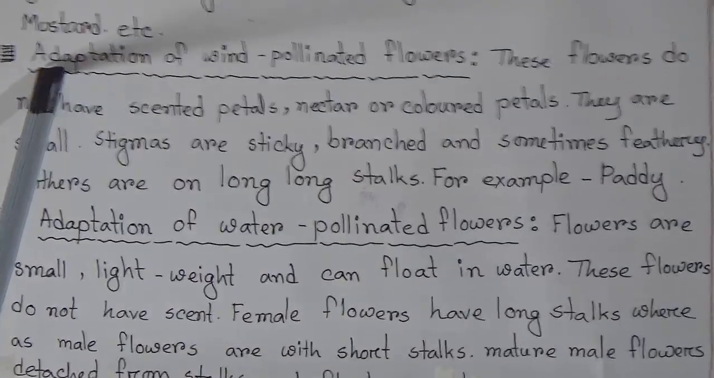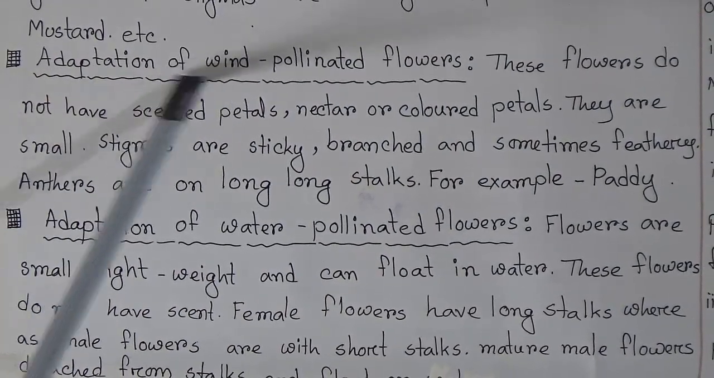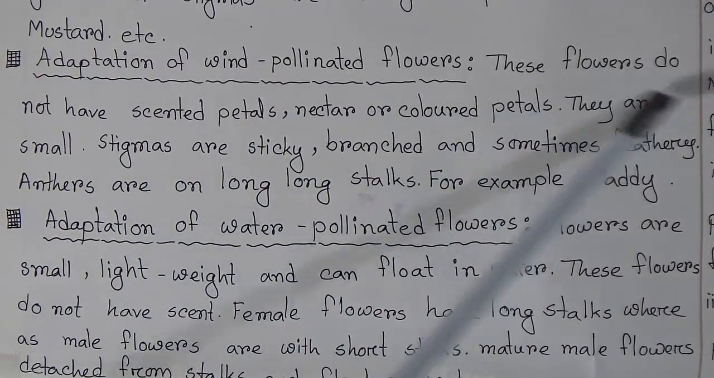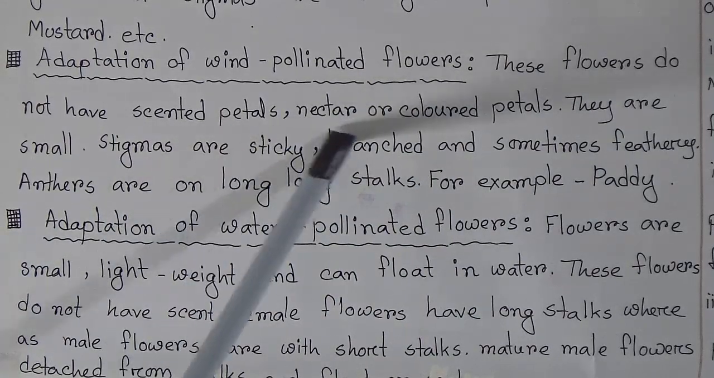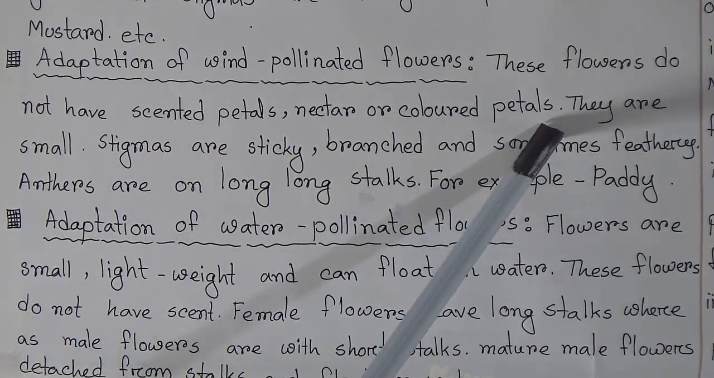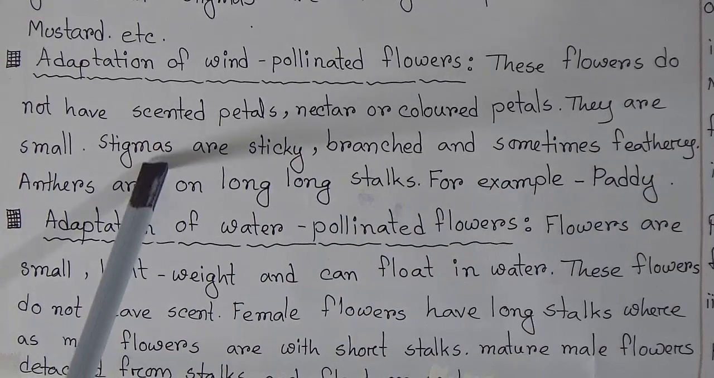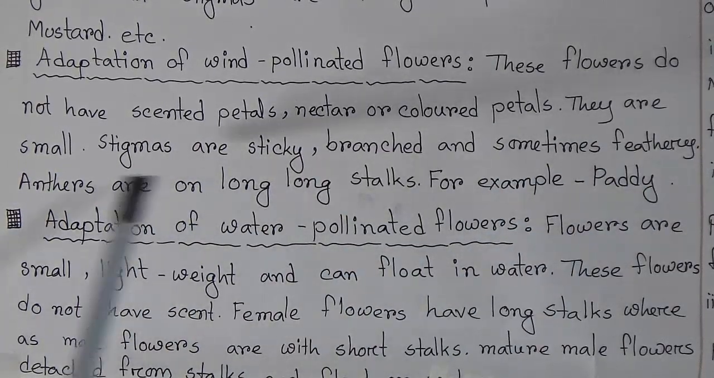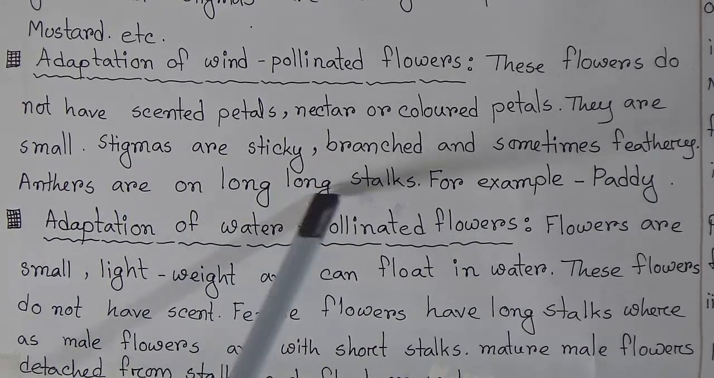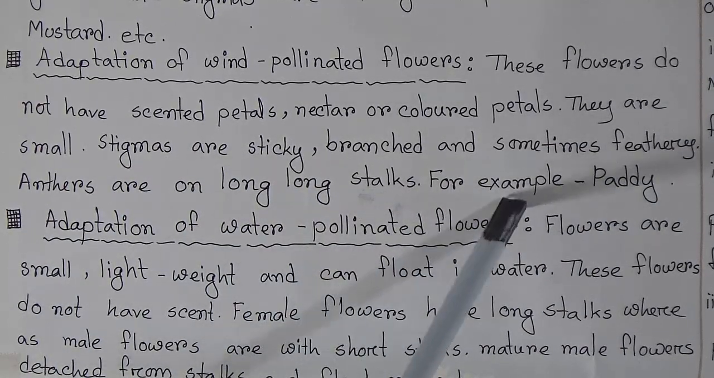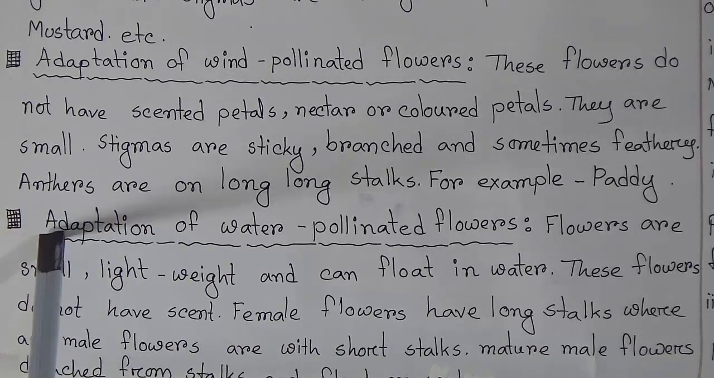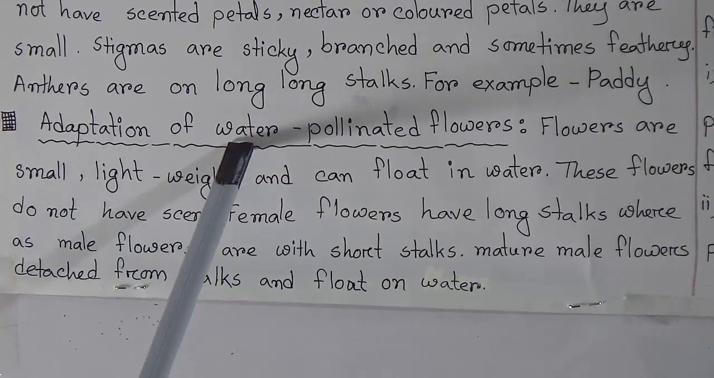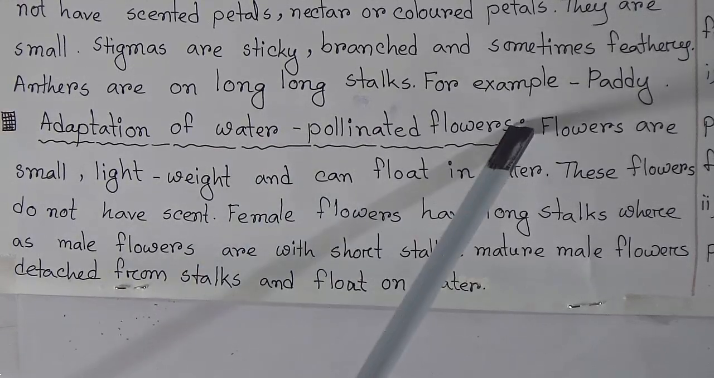Now we go to the second adaptation, adaptation of wind pollinated flowers. These flowers do not have scented petals, nectar or colored petals. They are small. Stigmas are sticky, branched and sometimes feathery, and they are on long stalks. For example, paddy.